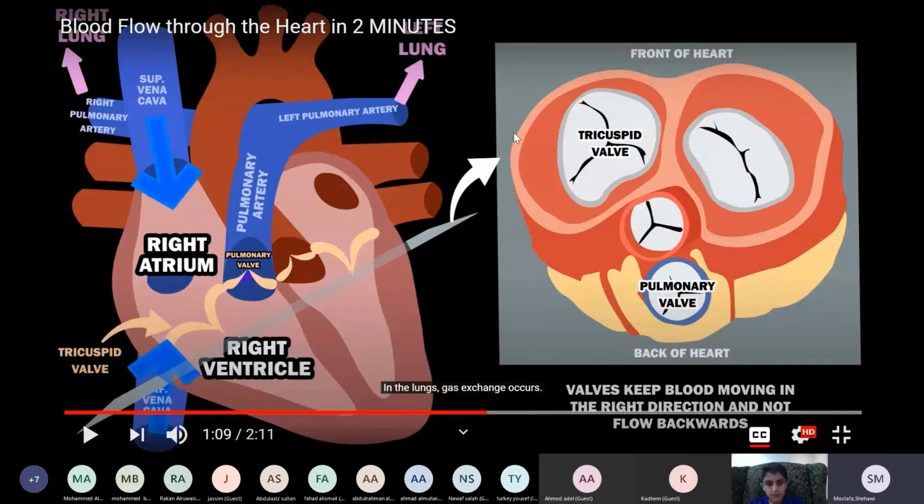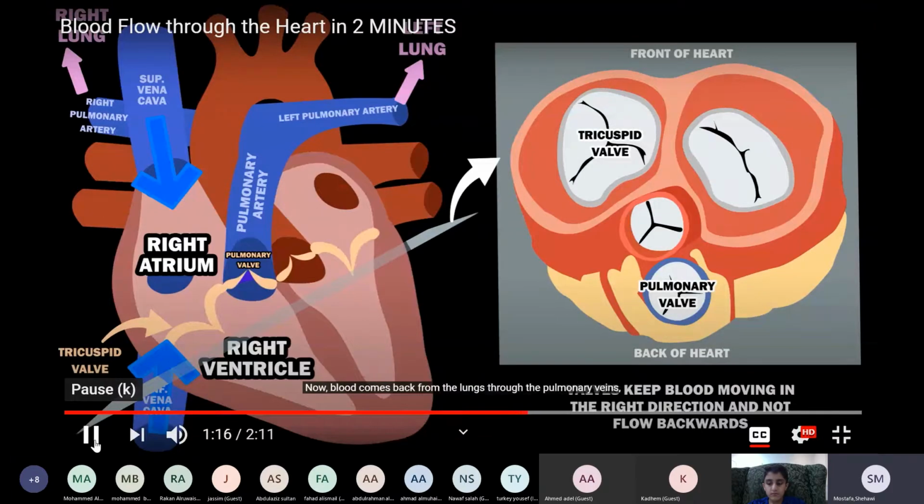Okay, to release carbon dioxide and take in oxygen, to exchange gases, because the blood is rich in carbon dioxide and needs oxygen. So the pulmonary artery will carry blood from the right ventricle to the lungs to exchange gases. Gas exchange discards carbon dioxide and picks up oxygen.